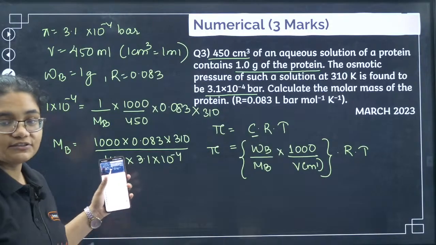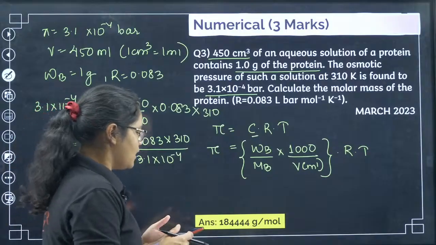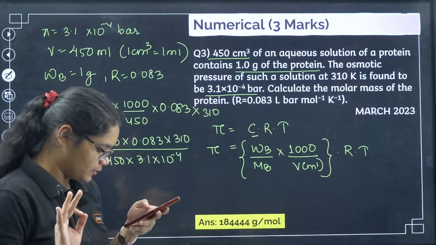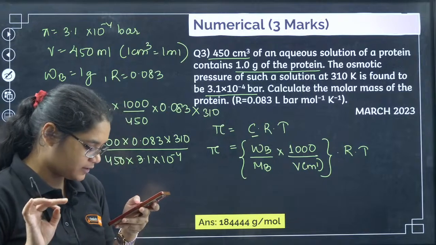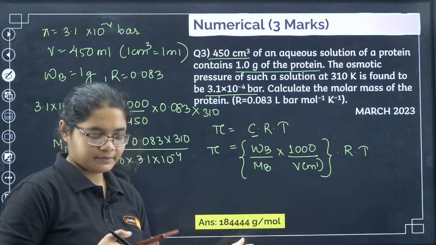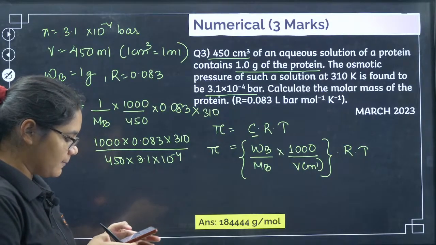So if you solve this, just put it in the calculator. You can solve this, you will get 18.4444 gram per mole. There is no point here. Please check your question. I think there will be no point here. Please check once, check the calculation and tell me if you are getting a point here.